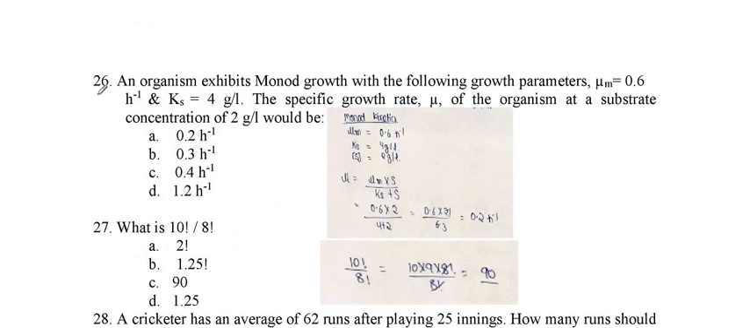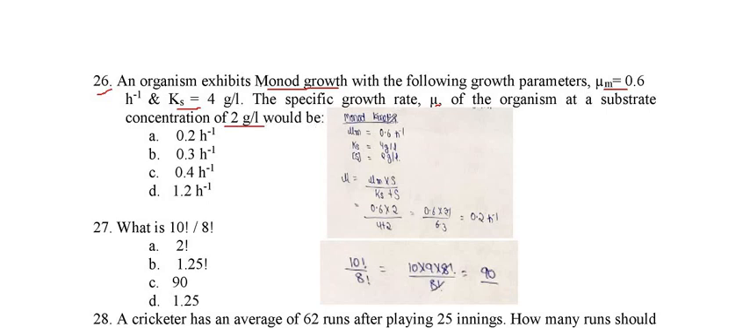Now we will see the next question, question number 26. An organism exhibits Monod growth with the following growth parameters. In this, μm is 0.6 per hour and Ks is 4 gram per liter. The specific growth rate μ of the organism at a substrate concentration of 2 gram per liter would be.